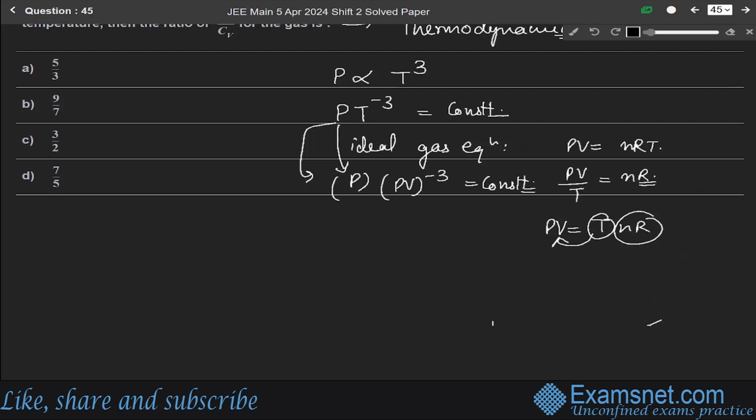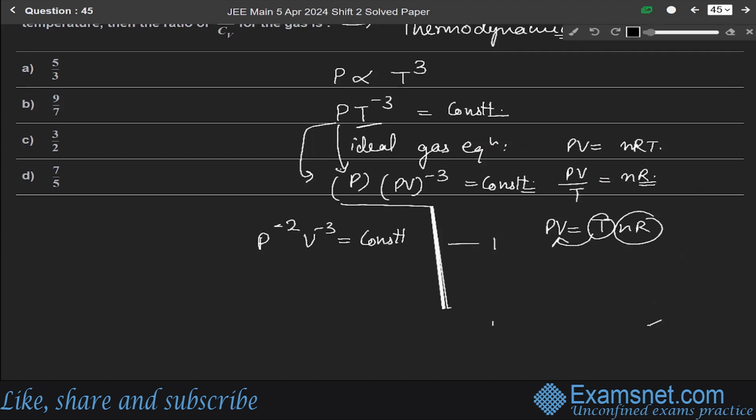So P remains the same, and in place of T we write PV, giving P (PV) to the power minus 3 equals some constant. So from this we can write P to the power minus 2, V to the power minus 3 equals some constant.